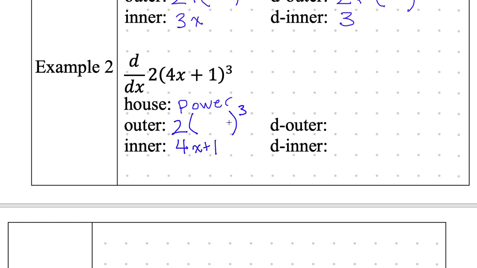Ooh, so you can actually do the prime now. You have to remember all the way back to 2-1. How do you do the power rule? 6 of something to the power of 2. Exactly. This comes down and multiplies. 3 times 2 is 6. So this doubter is going to be 6 in parentheses, and then this isn't a 3 anymore. It's a 2. You go down a power. So far, so good? This is just the power rule.